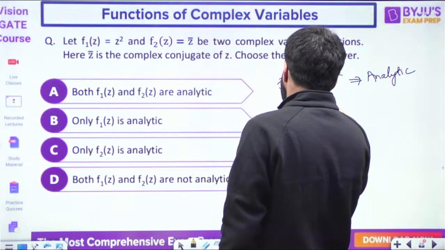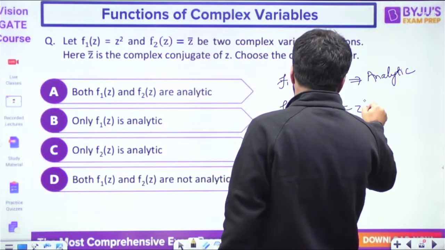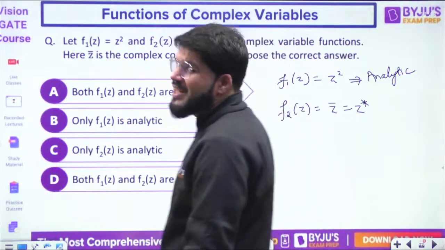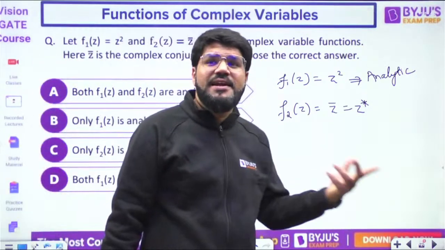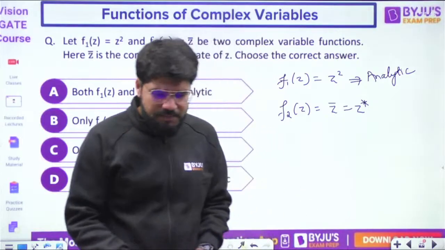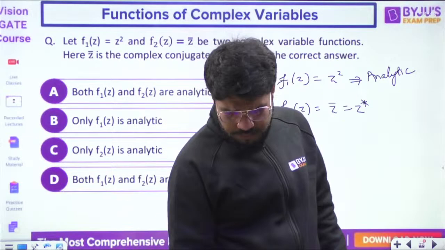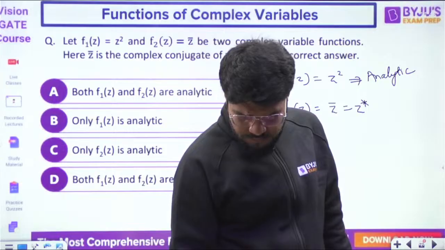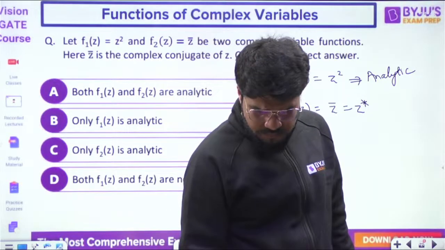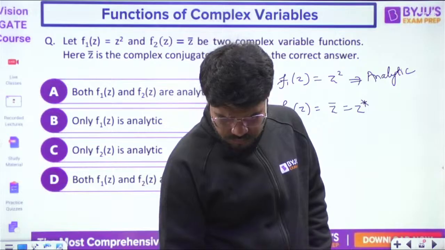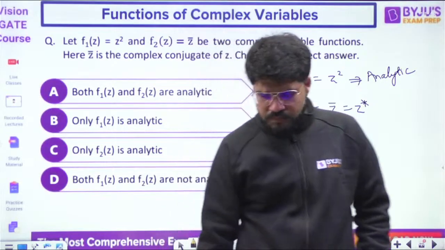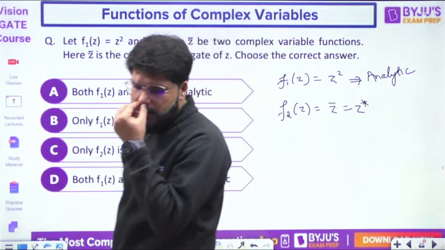What about f2(z)? That is given as z bar, that is z star. Is this also analytic? When I don't specify any region, it means I want the function to be analytic everywhere. Is it also an entire function? Please let me know.